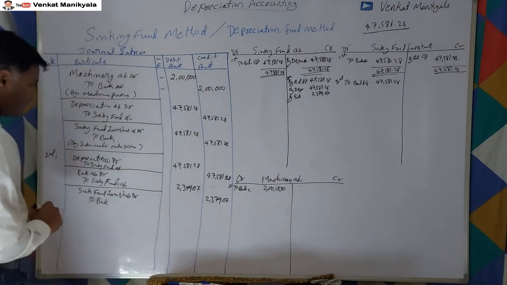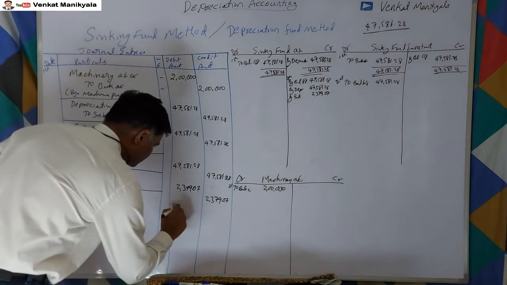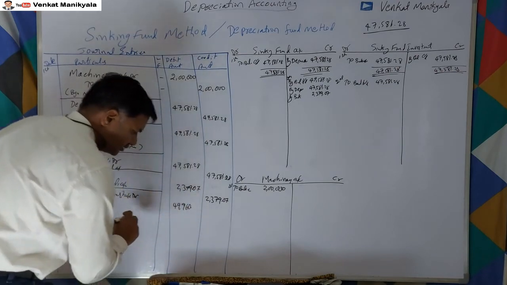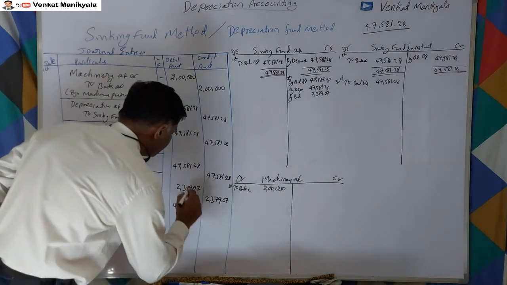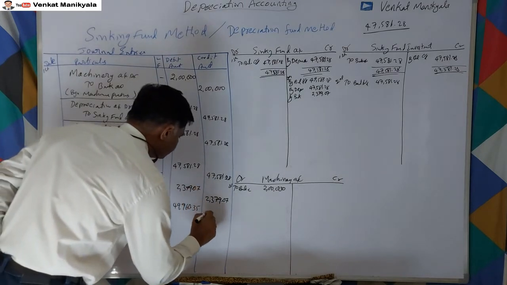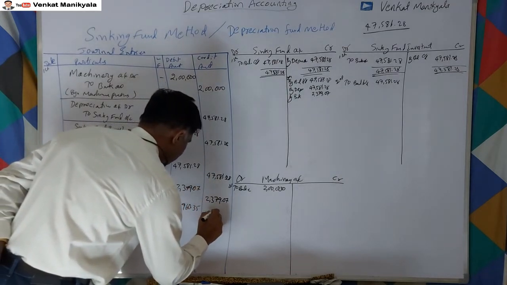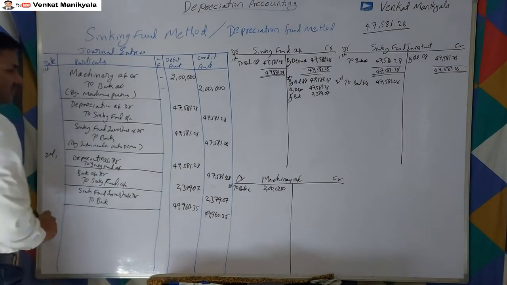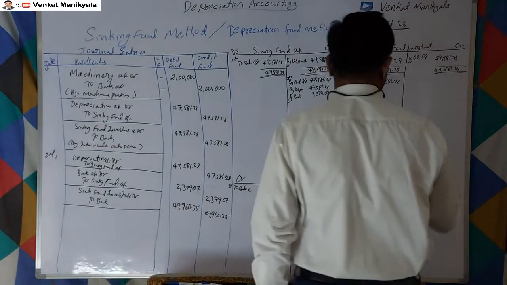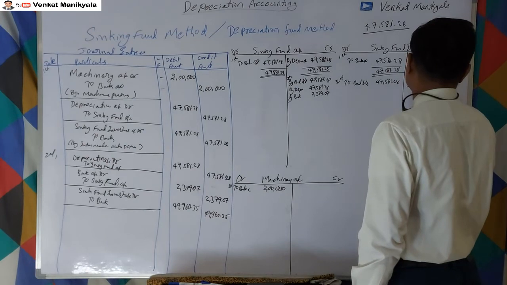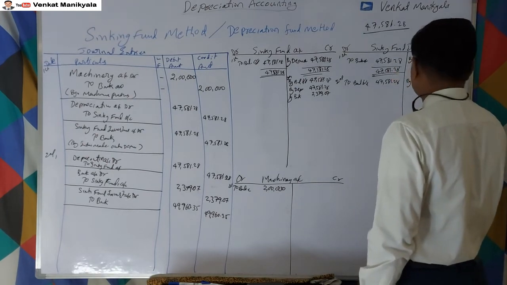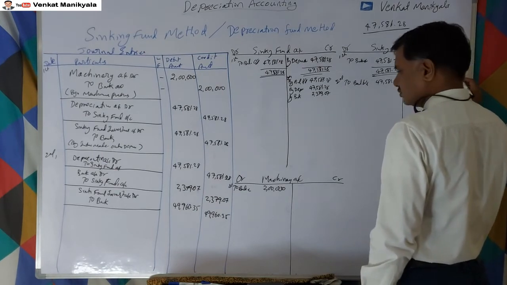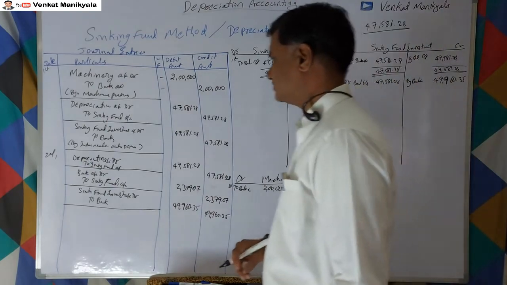So how much do we have to invest? 49,960.35, right? This is for investment purpose. So in the sinking fund investment, by bank, how much? 49,960.35.